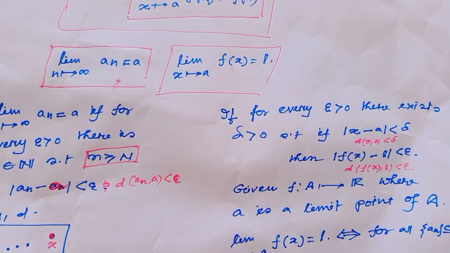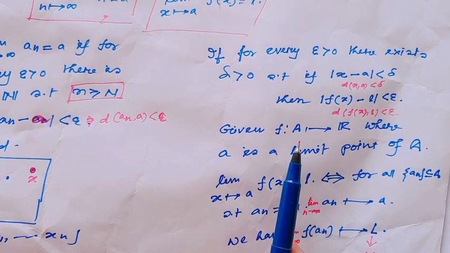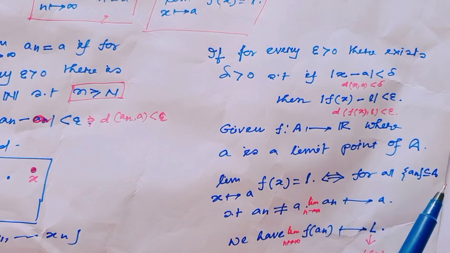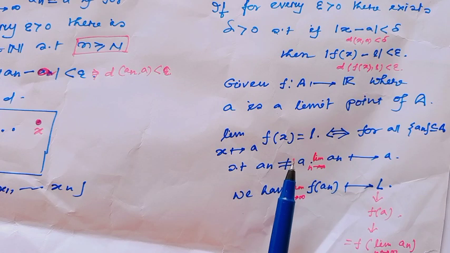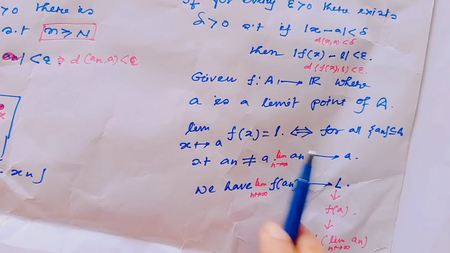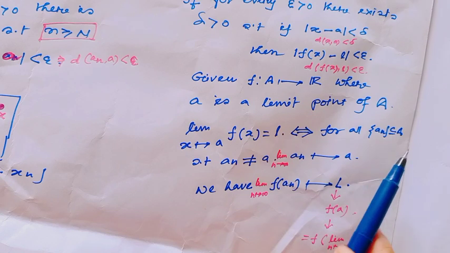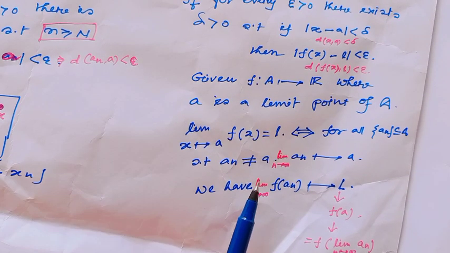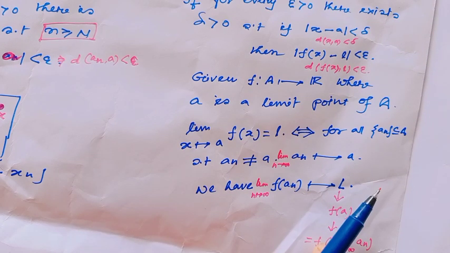For this limit, given f a function defined from A to R, where a is a limit point of the set A, then limit x goes to a, f(x) equal to L means this condition, if and only if, for all sequences a_n in the set A such that a_n not equal to a, limit n goes to infinity a_n converges to a.